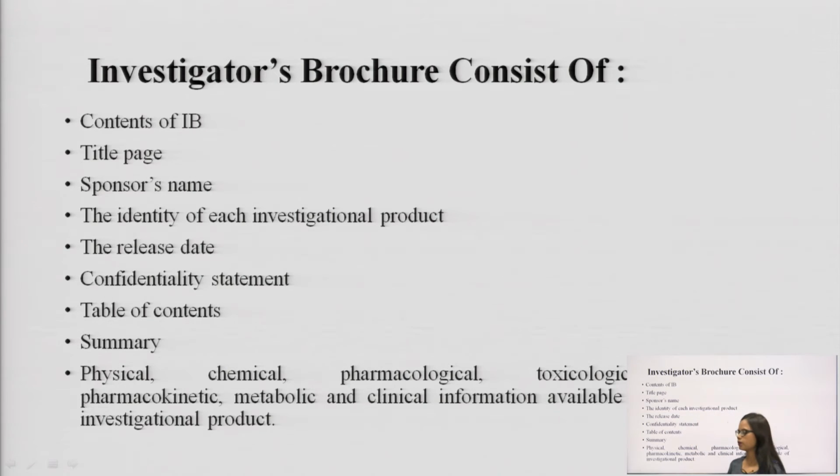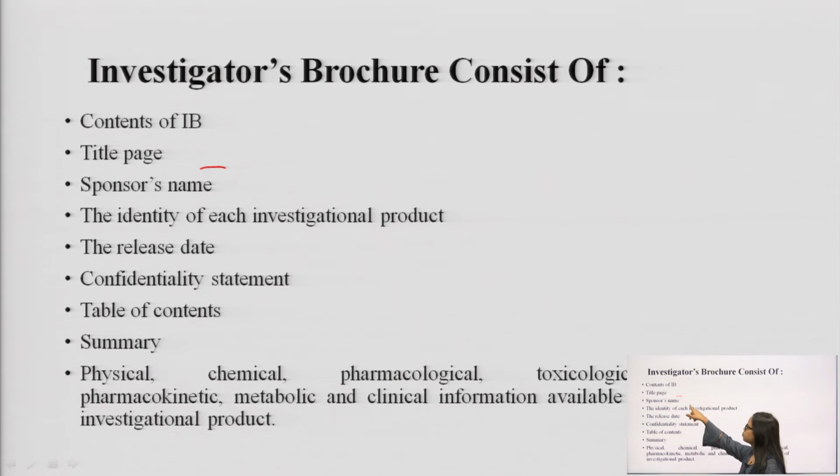Next is what the investigator's brochure consists of. This is a whole brochure and it consists of different things. Number one, contents of investigator's brochure. Number first, title page. What is the title of the investigator's brochure? It is related to the product on which you are investigating.